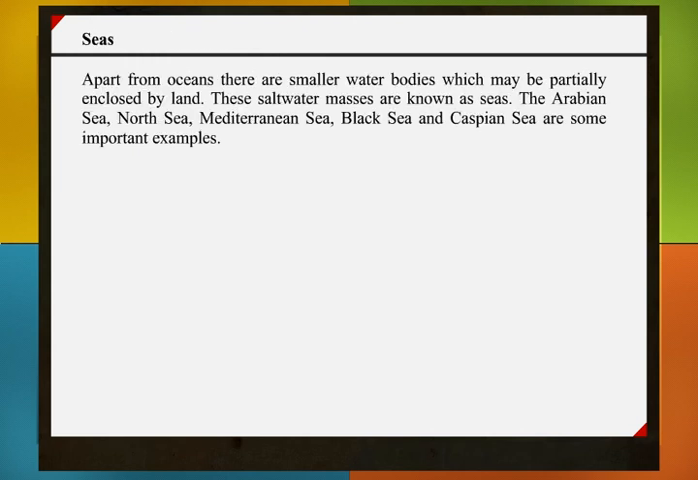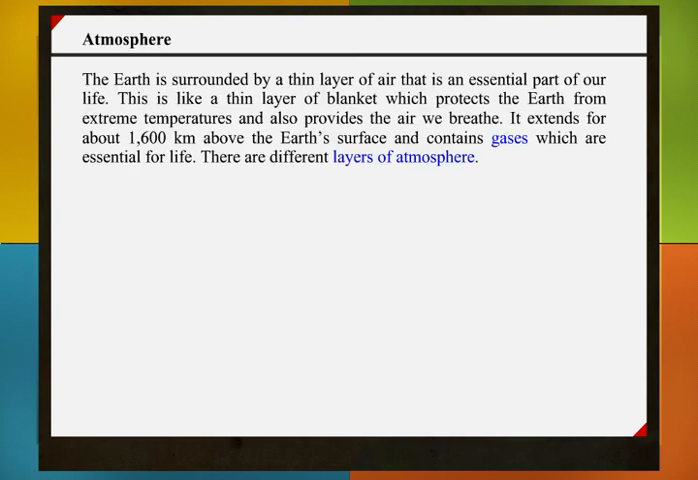Seas. Apart from oceans, there are smaller water bodies which may be partially enclosed by land. These saltwater masses are known as seas. The Arabian Sea, North Sea, Mediterranean Sea, Black Sea, and Caspian Sea are some important examples.